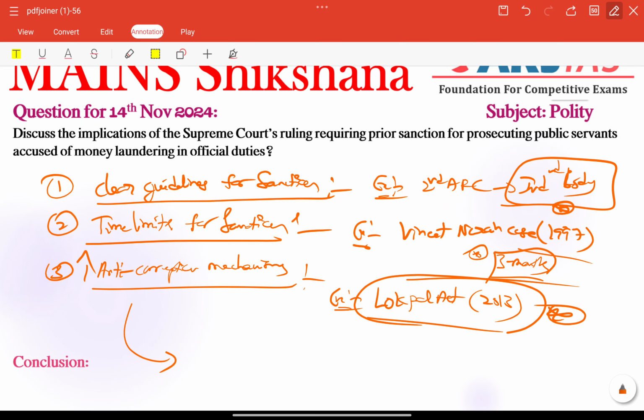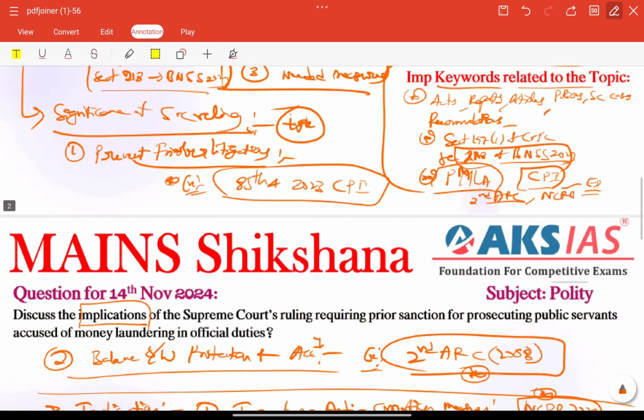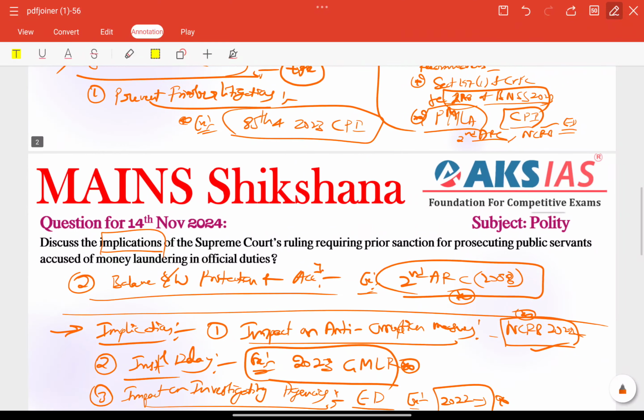So finally, in the conclusion part, if we follow the above measures, clear guidelines should be there, and time-bound procedures should be there. Very important, crucial to balance accountability. Very important keywords to include here: accountability and protection, right? They need to be balanced. For that, we need to follow these types of clear guidelines and time-bound procedures, right? Very important. So this is the perfect structure and approach according to the demand of the question.